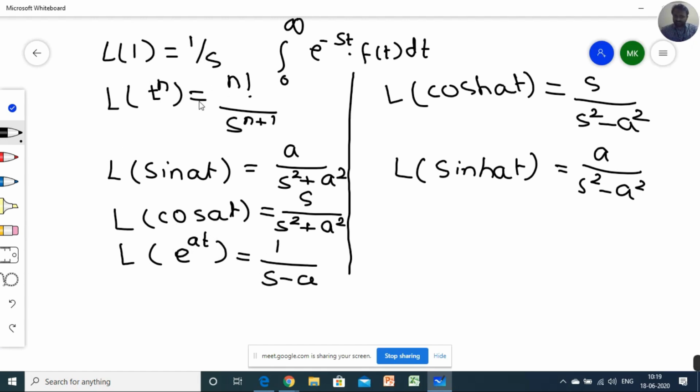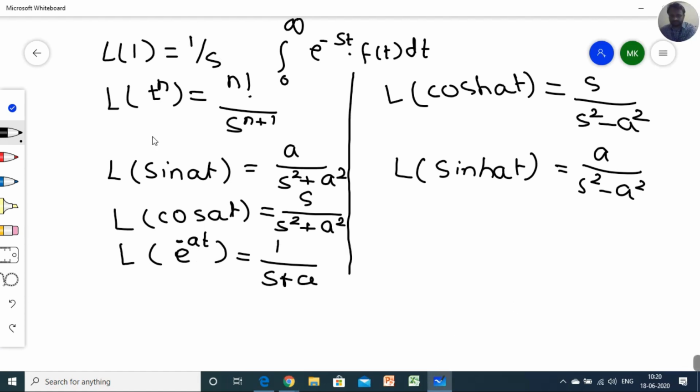Similarly, if there is a minus at, then this sign will come as a plus. Why I am saying this: Laplace of 1 was 1 by s only, and Laplace of e raised to at or minus at becomes 1 upon s minus a or s plus a respectively.